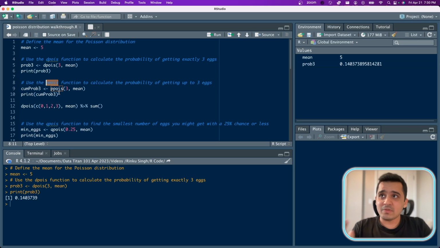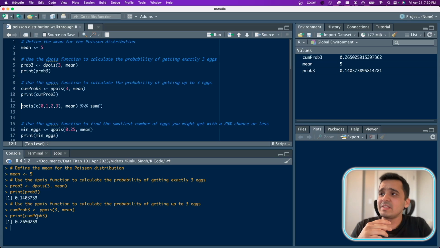We can use the ppois function to calculate the probability of getting up to 3 eggs. That means the hen might lay 0 eggs, 1 egg, 2 eggs, or 3 eggs. So if we just do ppois of 3 and the mean, we see that there's a 26.5% chance that the hen might lay up to 3 eggs. ppois is simply the dpois function, but taking into consideration all the possibilities and the sum of it. So if I do this, it will give me the exact same number. But this is just for convenience.